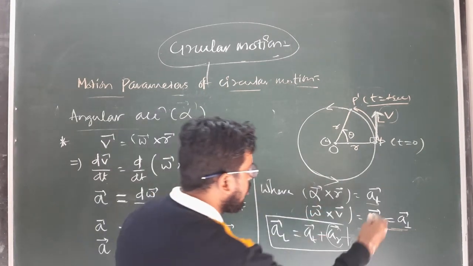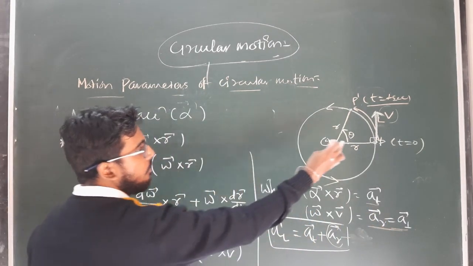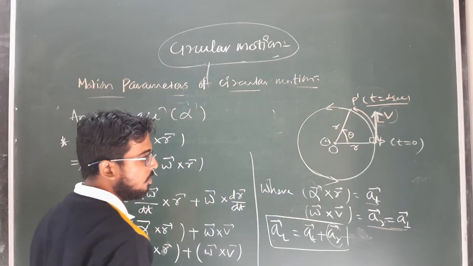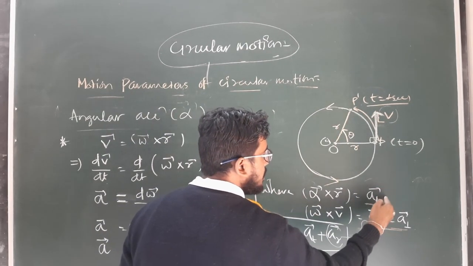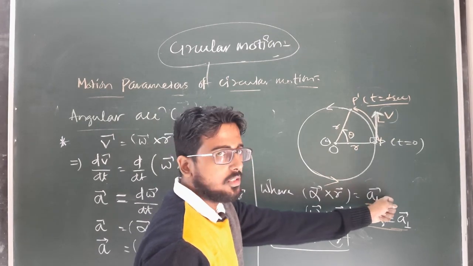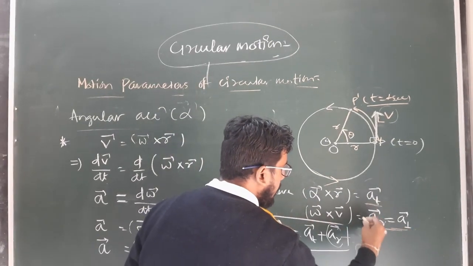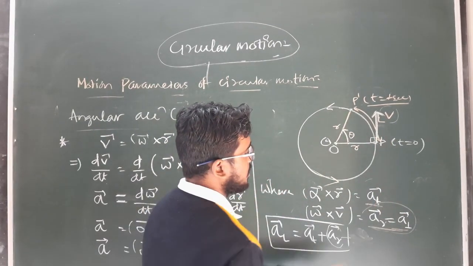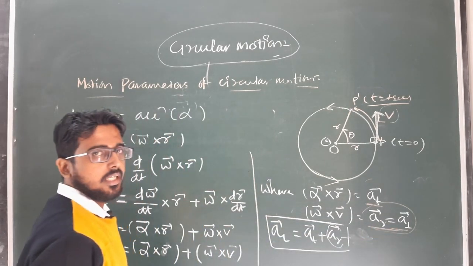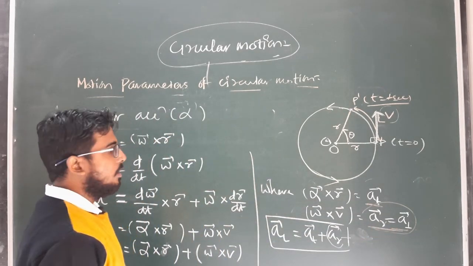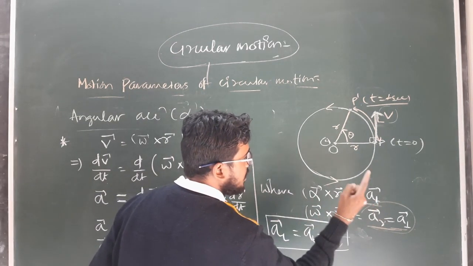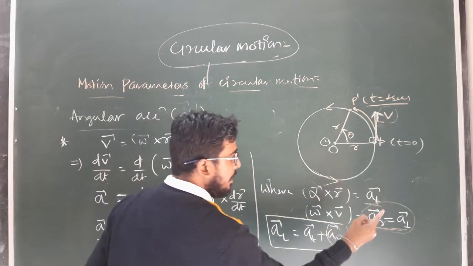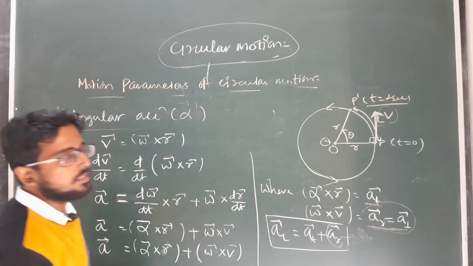So from these two components of the total acceleration of a particle executing circular motion, the component which is tangent or along the direction of velocity is responsible to change its magnitude, and the component which is perpendicular to the direction of linear velocity is responsible to change its direction. Clear? So you have to remember that a tangential is the cause to change the speed and a radial is the cause to change its direction.